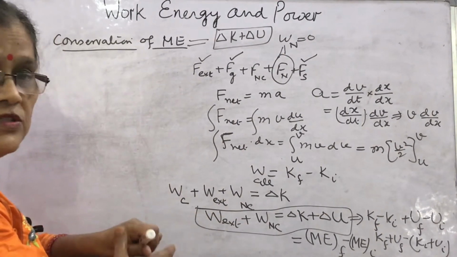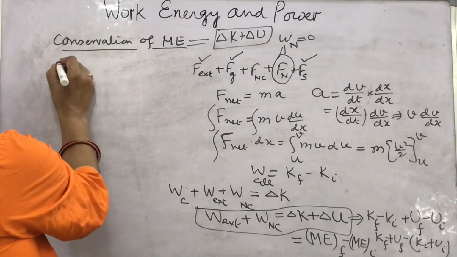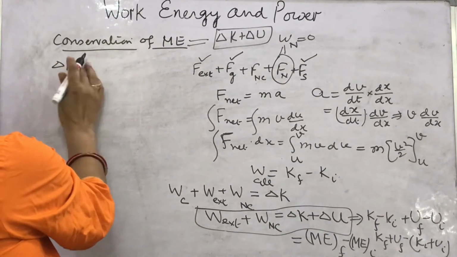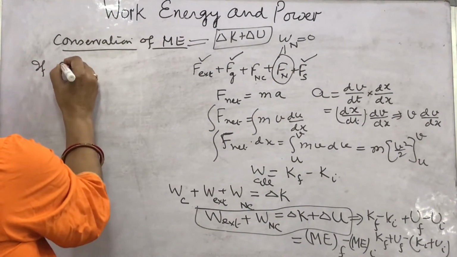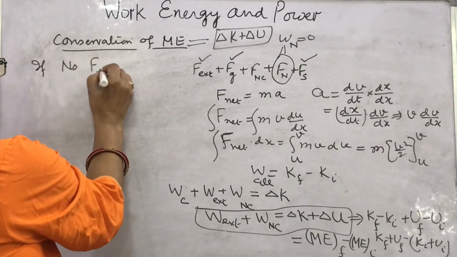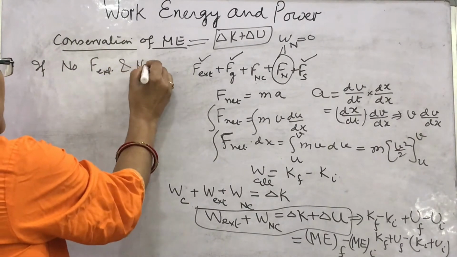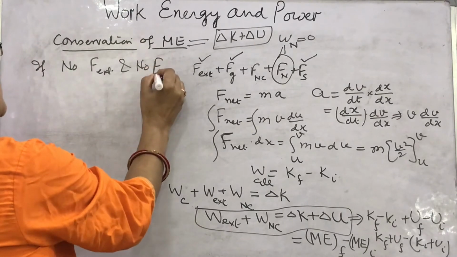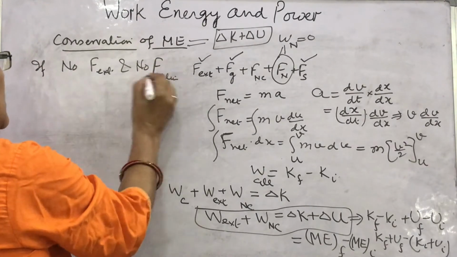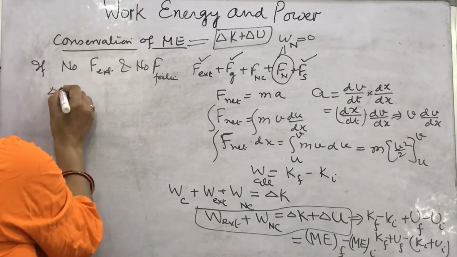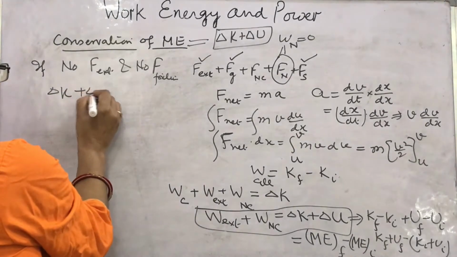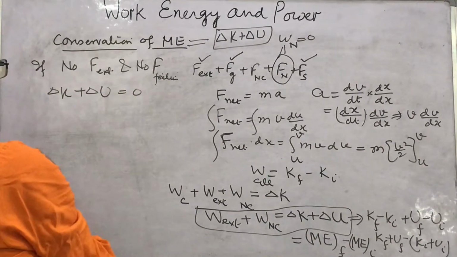If these are 0, that is, no external force and no force of friction, which is non-conservative, then delta K plus delta U equals 0.